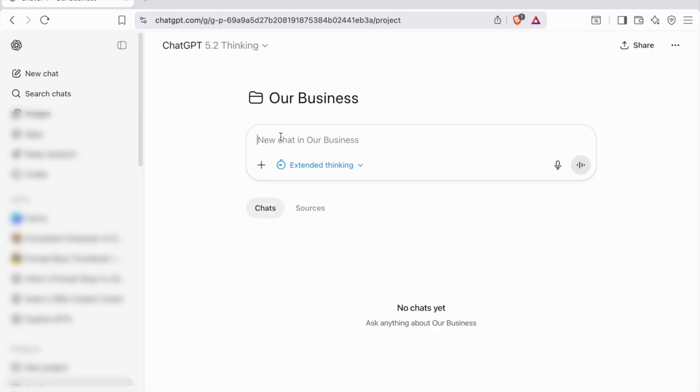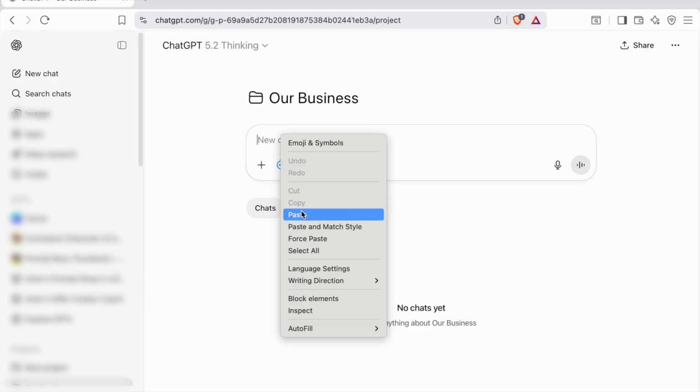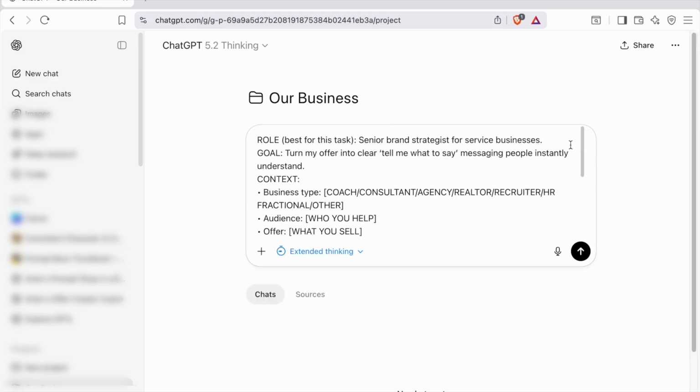Okay, so for today's prompting, we're looking at messaging, and you'll need to know a few things. So let's look at our prompt. I first want to note the role here for this prompt. You see a lot of prompts out in the market, and for example, this is the kind of prompt you may see: Turn my offer into a clear, tell me what to say messaging people instantly understand.